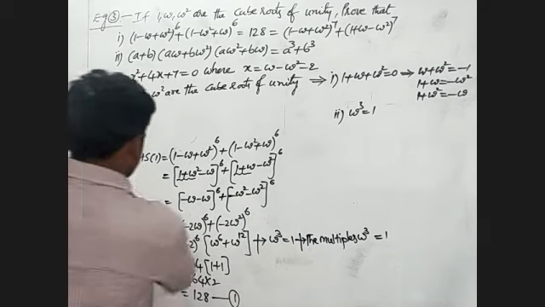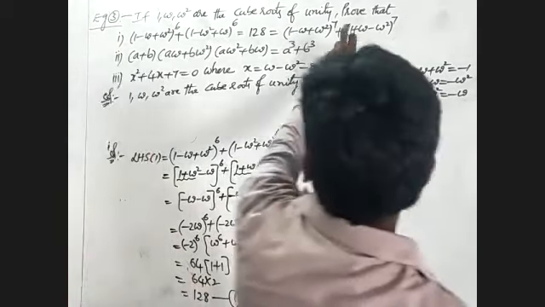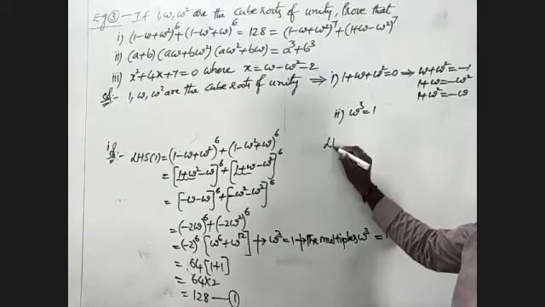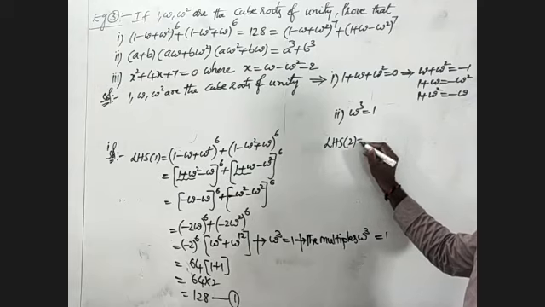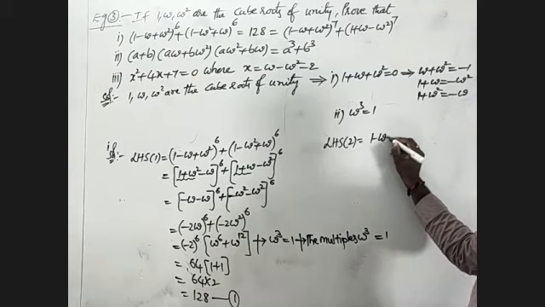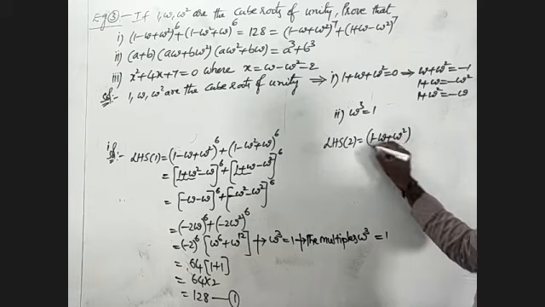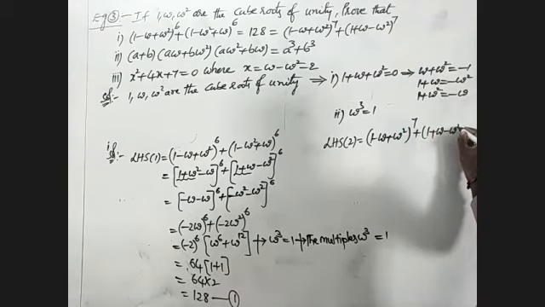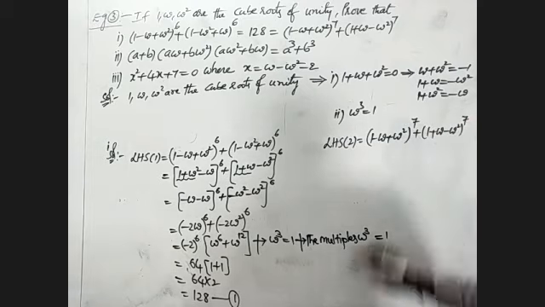After that, we'll take LHS 2. LHS 2 is nothing but what we have to write: (1 minus omega plus omega square) whole power 7 plus (1 plus omega minus omega square) whole power 7.